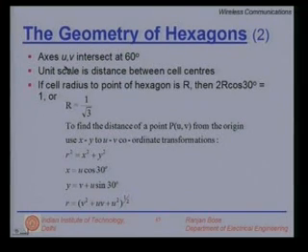So the axes u and v intersect at 60 degrees, as we have seen, because hexagons have great affinity to this 60-degree angle. Unit scale is the distance between cell centers. If the cell radius, the distance from the center to one of the corners, is r, then 2r cos 30 is 1, or r can be written as 1 over root 3 normalized. And if you do the basic mathematics, you will come to the equation that r is equal to square root of v square plus u square plus uv, coming from simple geometry if you go back.